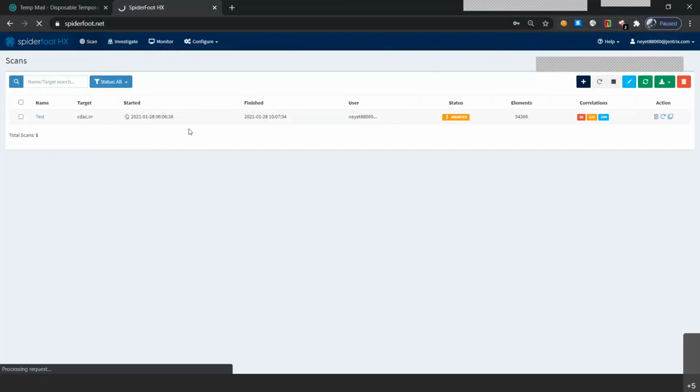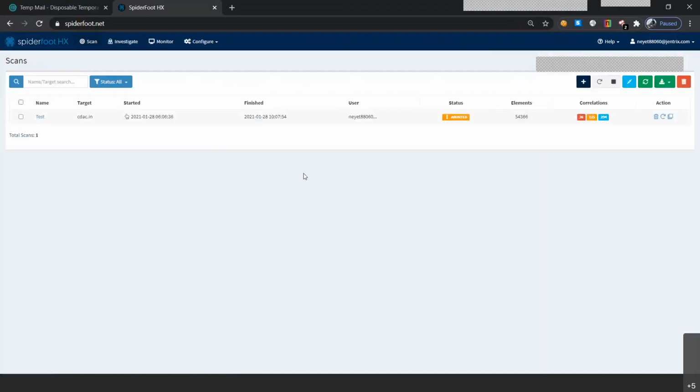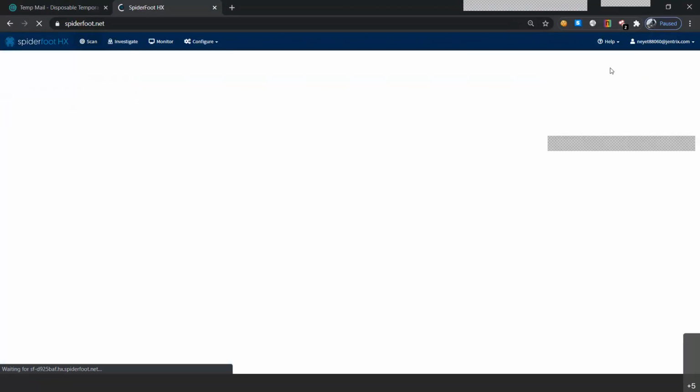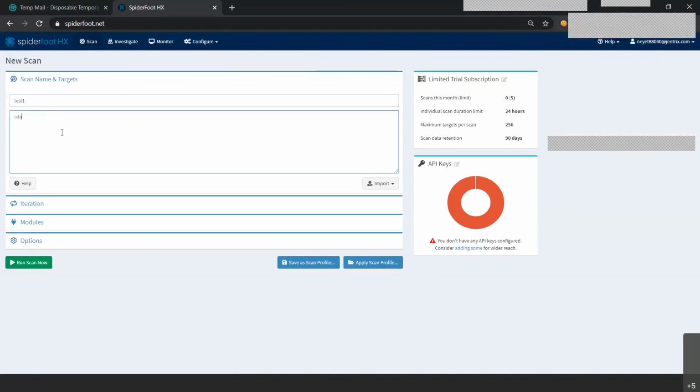So when you click on scan, what you have to do is, when this is a new dashboard, you will get a new scan button here on the right side of your screen, where you can basically name the target. So I already named the target. I will write test1. This is the name of the target. I'm just writing my own random name. The scan target can be written here. You can write here the domain name cdac.in along with the test one.